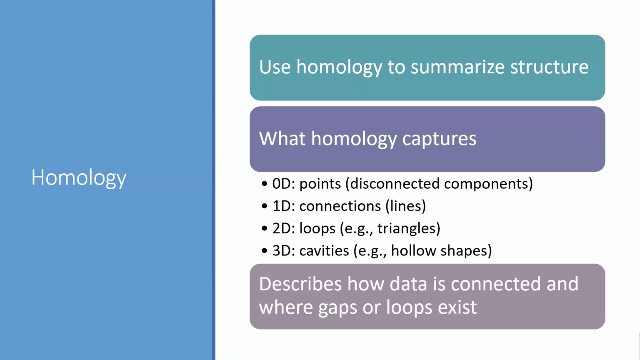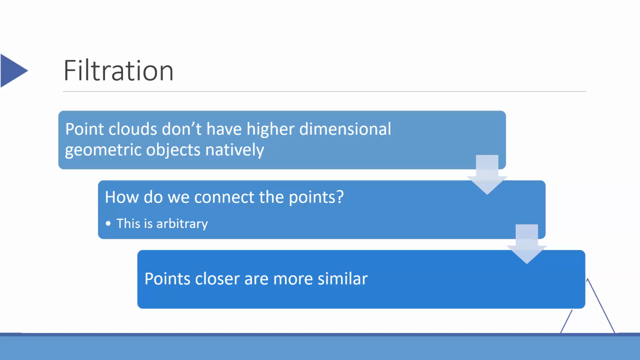So again, on the previous slide, we had almost 3,000 dimensions. We're not going to look at all of those dimensions. We're going to summarize them into just a few dimensions. So in theory, you can do every dimension if you really wanted to, but in practice, most analyses focus on lower dimensional features like 0, 1, and 2, because higher dimensional structures are computationally expensive to compute.